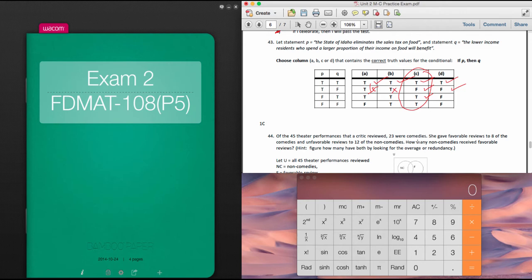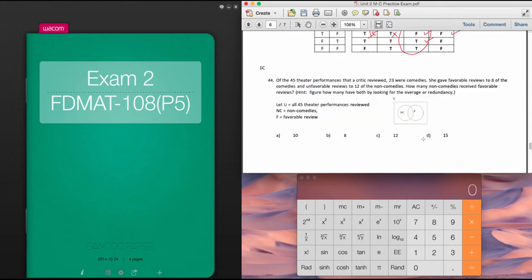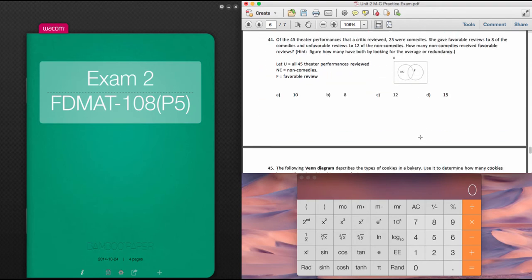Number 44. Of the 45 theater performances that a critic reviewed, 23 were comedies. She gave favorable reviews to 8 of the comedies and unfavorable reviews to 12 of the non-comedies. How many non-comedies received favorable reviews? Let's see. So NC stands for non-comedies. F stands for favorable reviews.